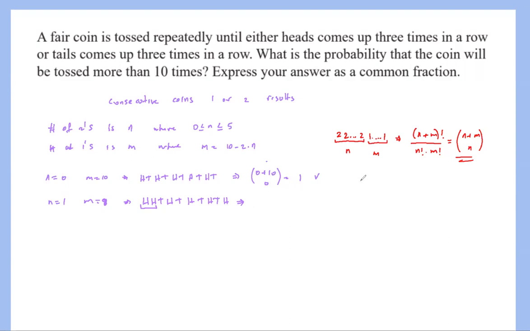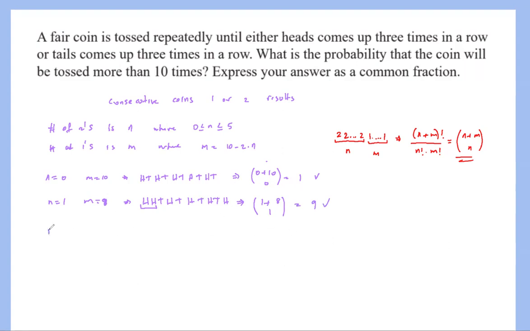But we want to use our general approach, which is going to make a nice relation at the end. So then n is 1, and m is 8, and then choose 1, right? So that will be 9 choose 1, which is just 9. Okay, so I hope you see what's going on now.